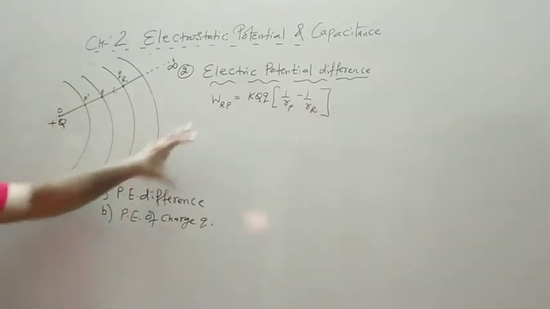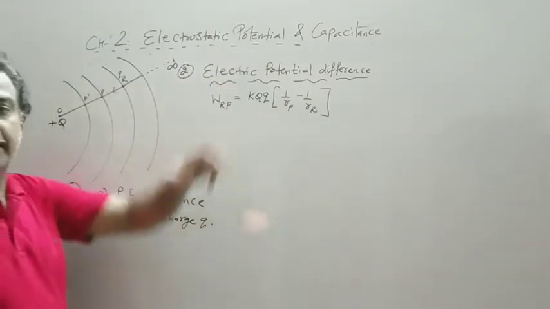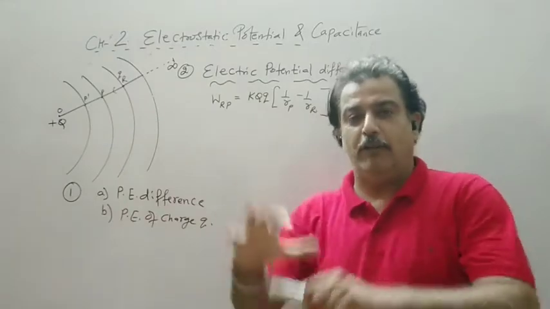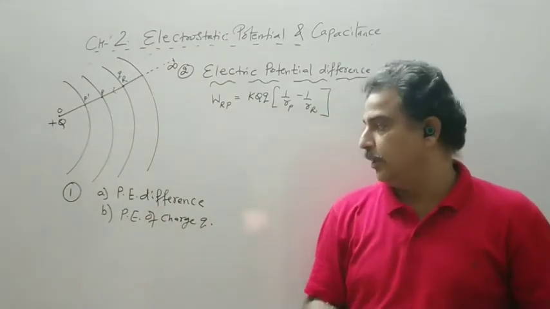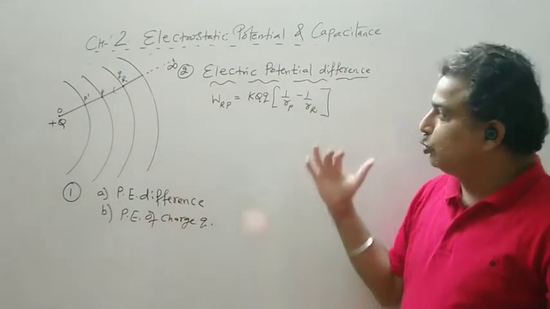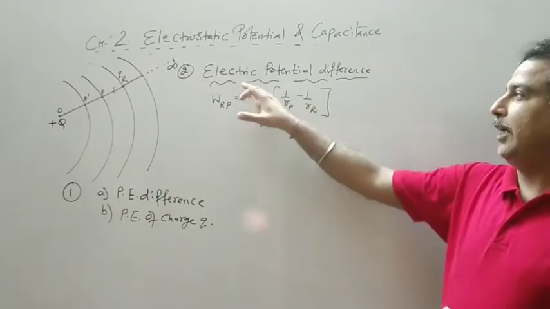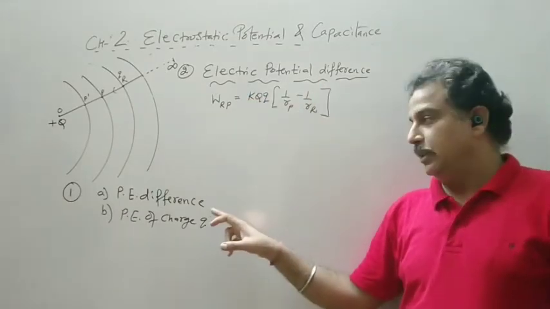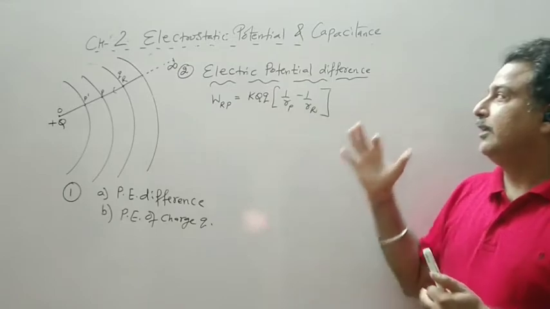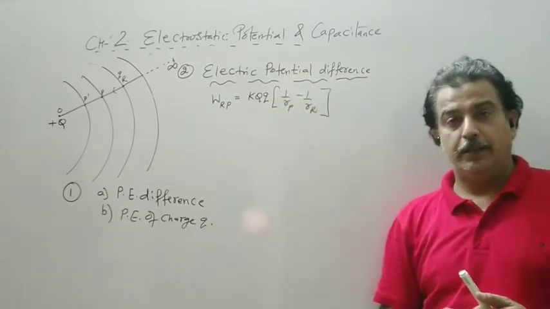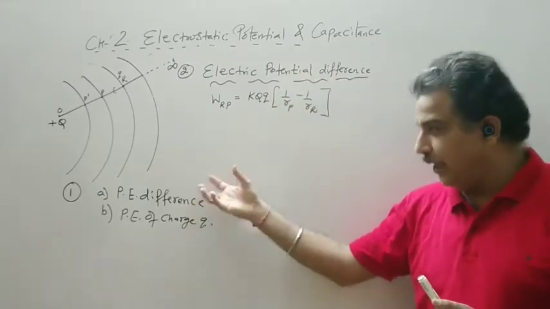The first portion of this chapter, electrostatic potential, revolves around 4 topics only. These were the 2 topics. Now we have another topic, electric potential difference and only potential, electric potential. Similarly, we have to make a small change.